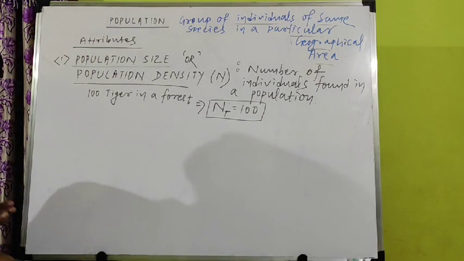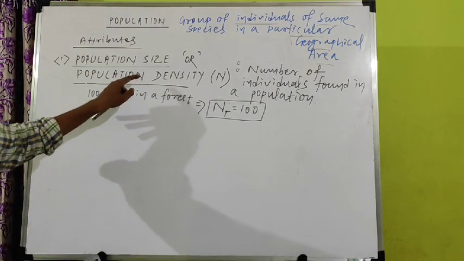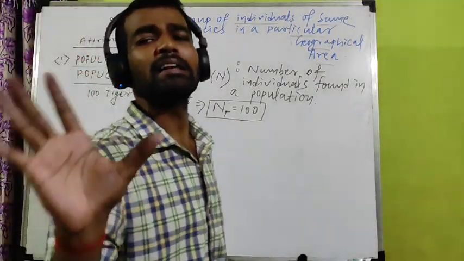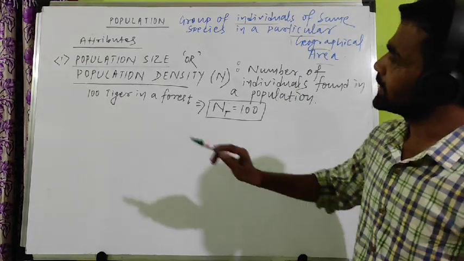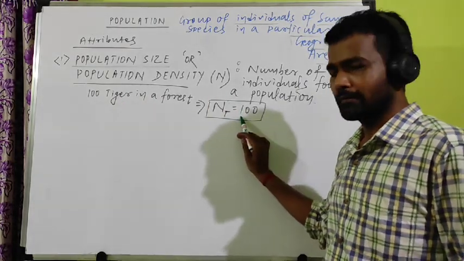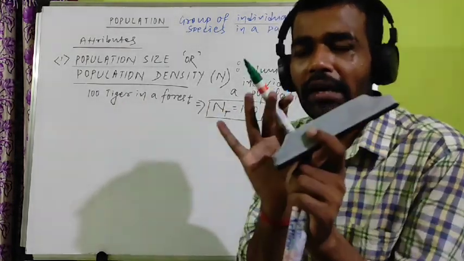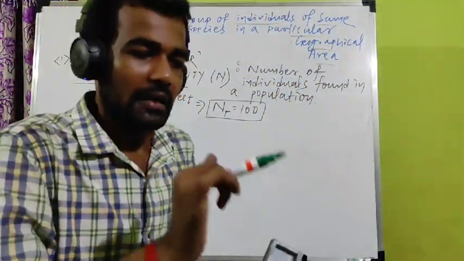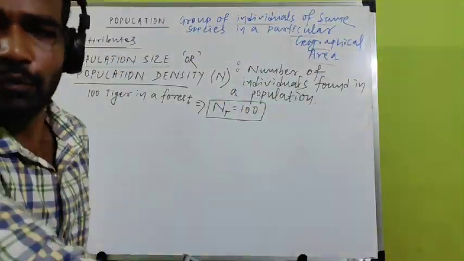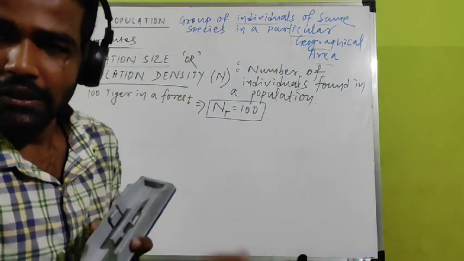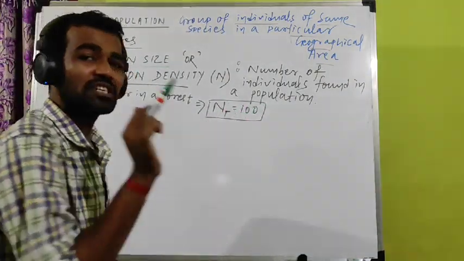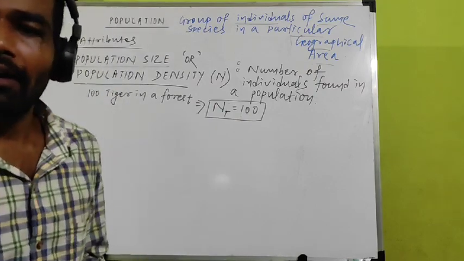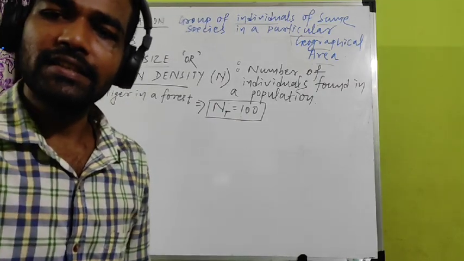So the next important characteristic of the population. Attribute means characteristic. This population size or density never remains the same. For example, if you counted the number of tigers as 100 today, then next day or in the next week or in the next year, if you go to the same forest, you will find some change in this number.